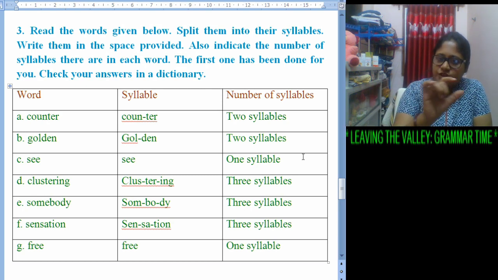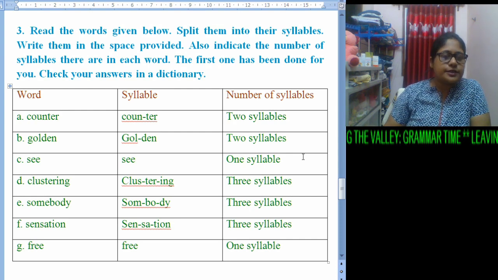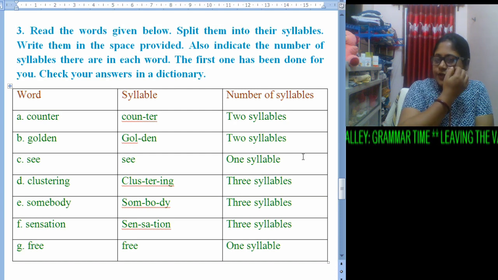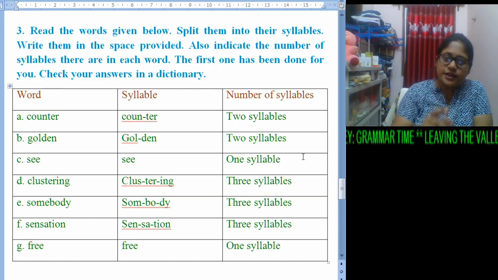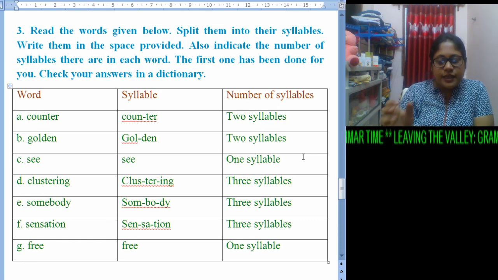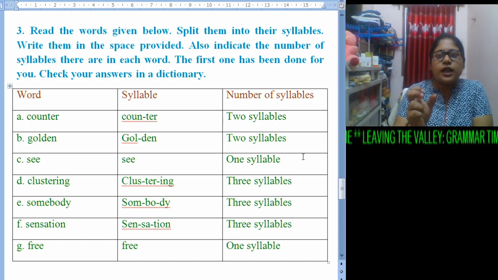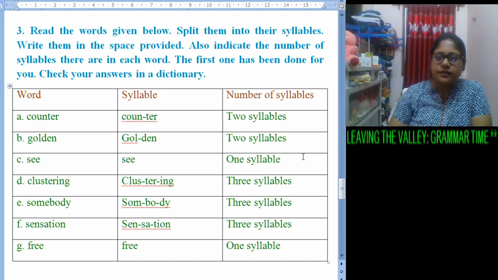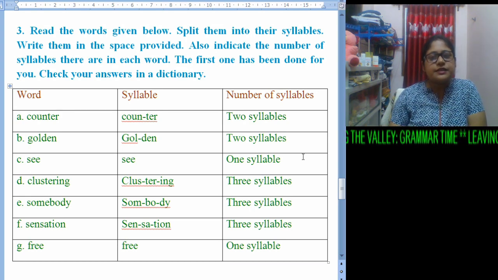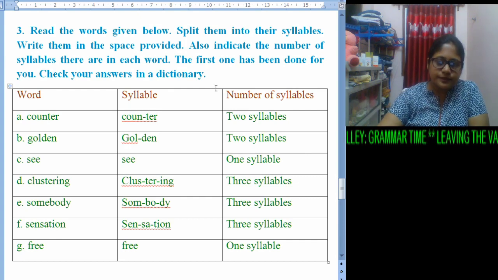clustering. With 3 strokes we utter the word, so it comes under 3 syllables. Somebody, somebody: with 3 strokes we utter the word, so it comes under 3 syllables. Sensation, yes. When I utter the word you all can understand, with 3 strokes I have uttered the word, it comes under 3 syllables. Free, like sea, free. With 1 simple stroke we can utter the word, so definitely it comes under 1 syllable.